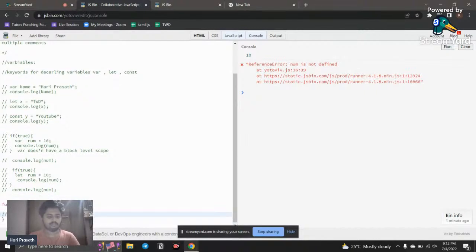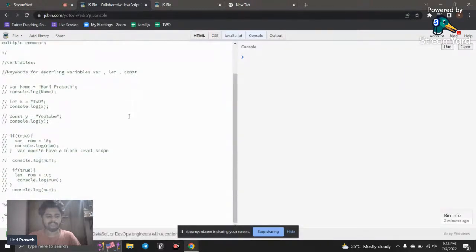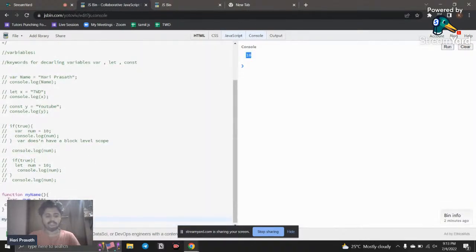Your function will not run. For example, if I refresh the page, you can see nothing is there, because a function will not run by itself unless someone calls it. So I'm going to call that function by its name, myName. I call it like this, run, and here you can see it is available. Inside that function this is available.